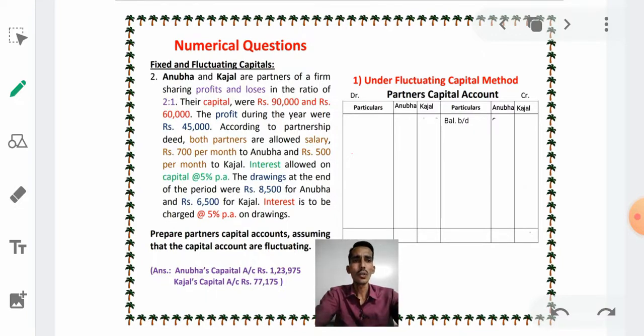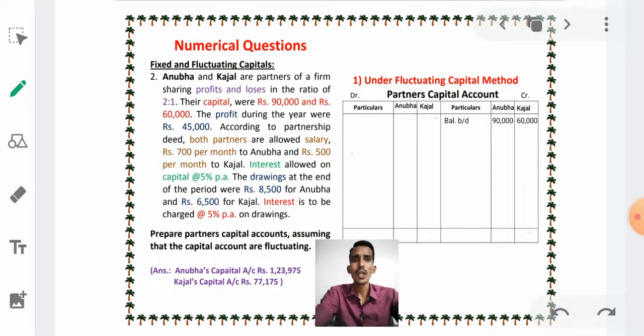Therefore we take the partners' capital as balance brought down: 90,000 in Anubha's account and 60,000 in Kajal's account.